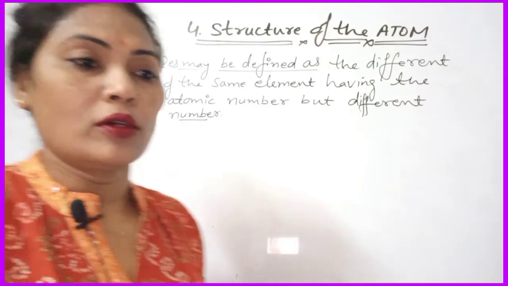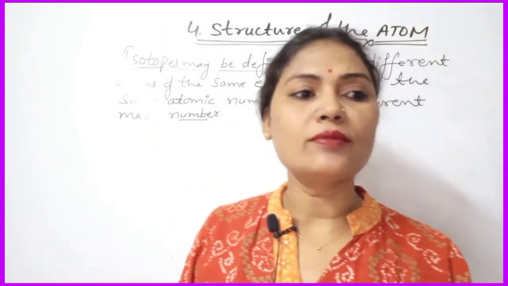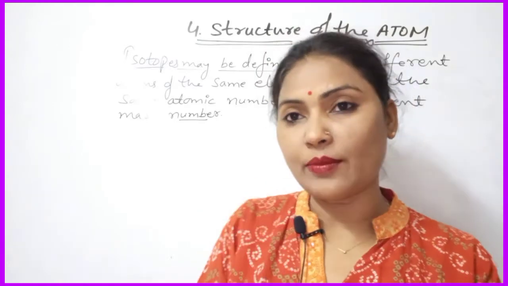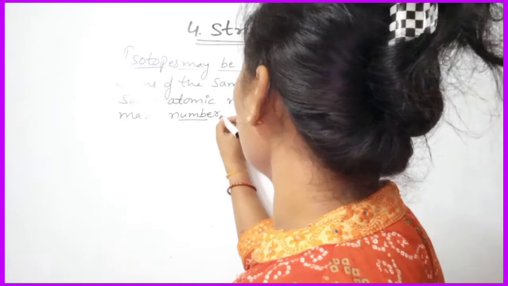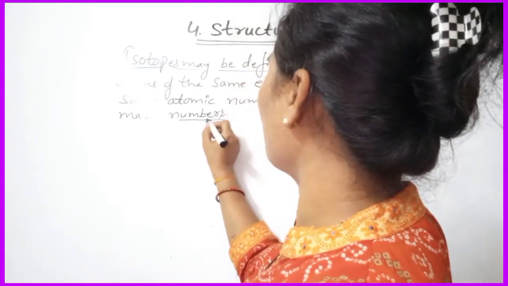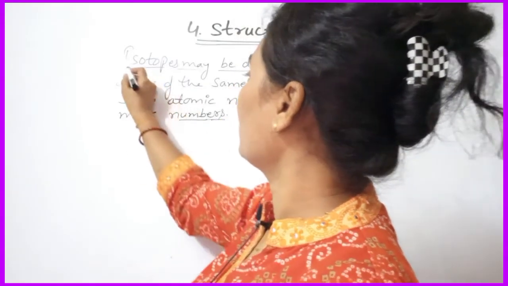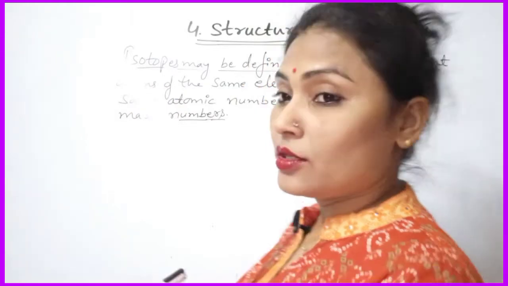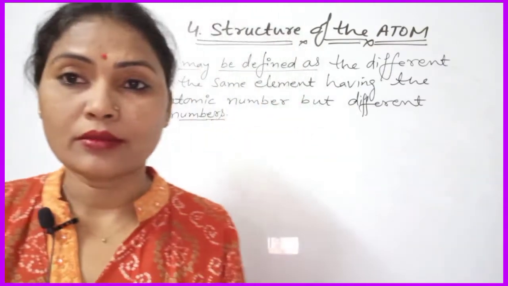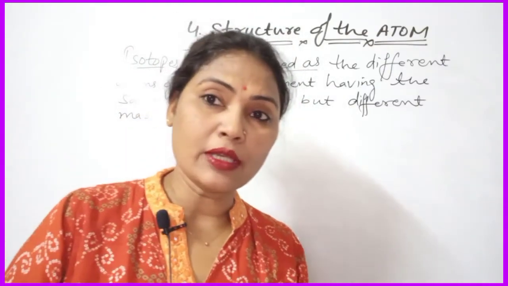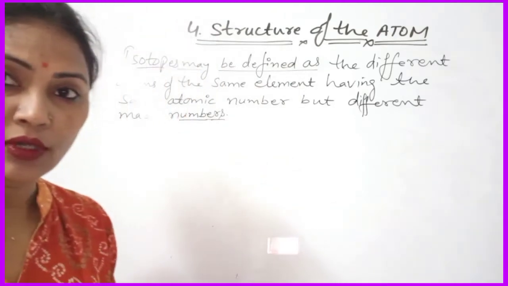Okay, so you can define that isotopes are the atoms of the same element having the same atomic number but different mass numbers, okay. So that is the definition of isotope. So isotopes are those elements which have different mass number but atomic numbers are same. Got it?